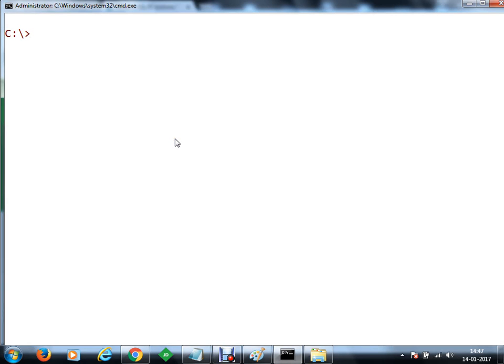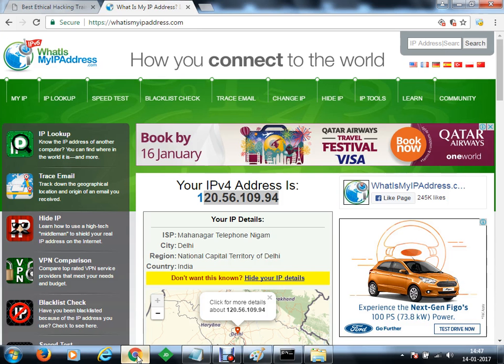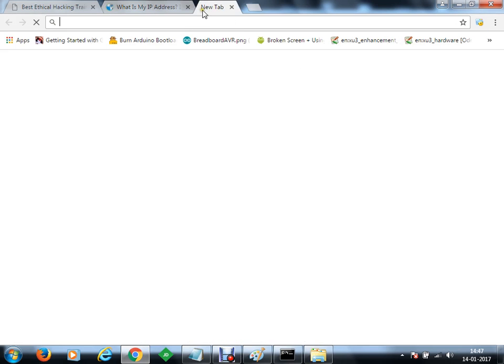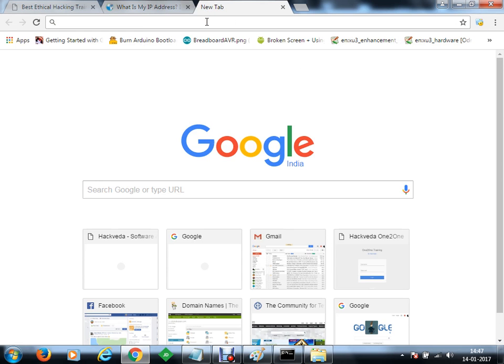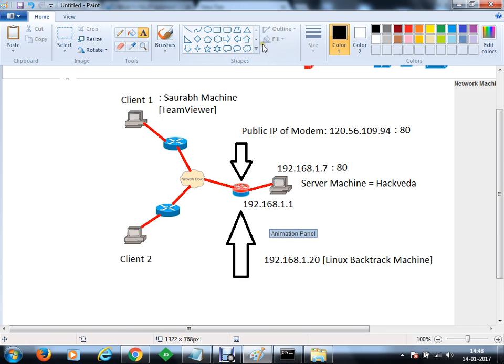Remove that. Now let me listen on some random port, nc -lvp. Let's say I will be listening on 6789. Okay, so this is a server machine which has port number 6789, and we are listening on this port at the moment. Let's go to the modem configuration. Okay, we'll go to the gateway, and on this gateway here, this is our gateway, we want to perform port forwarding.